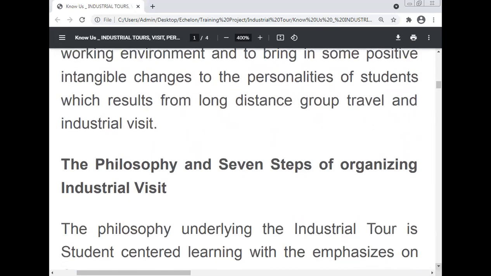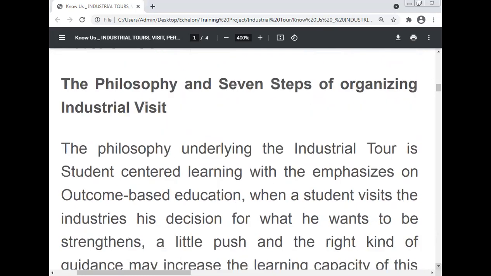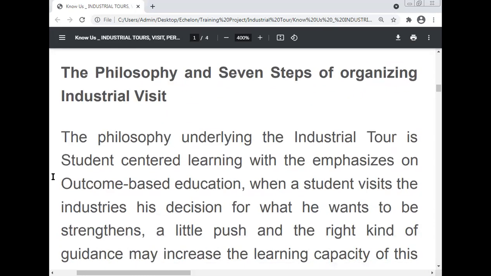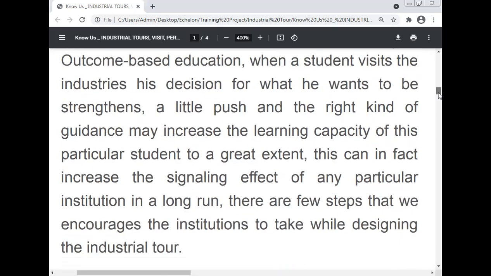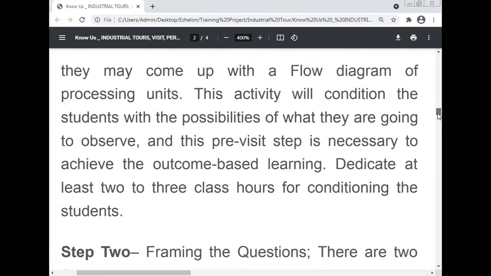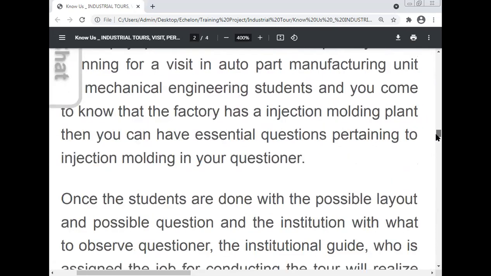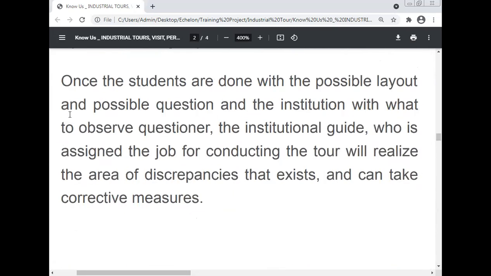The philosophy and the 7 steps of organizing an industrial visit. The philosophy underlying the industrial tour is student-centered learning with emphasis on outcome-based education. This is given here. Here is step 1, step 2, step 3, and up to the 7 steps of the industrial visit and industrial tour.